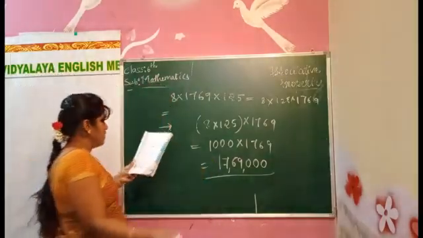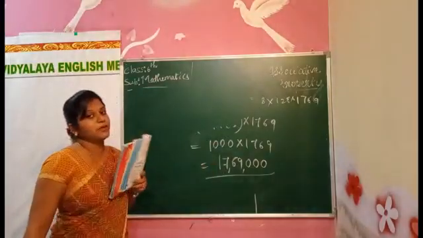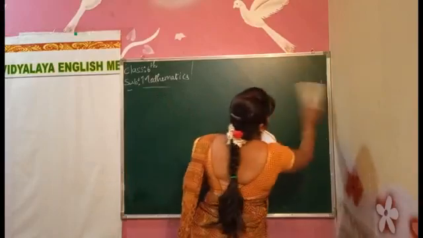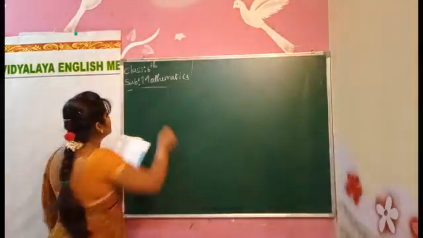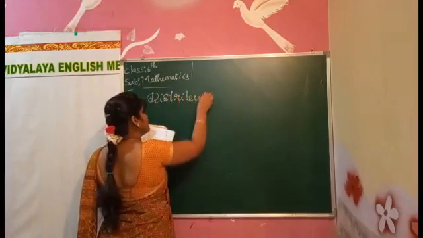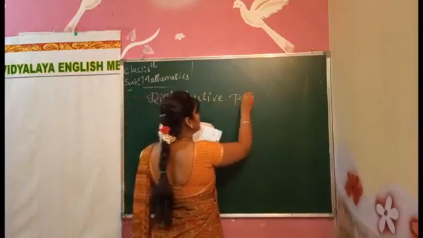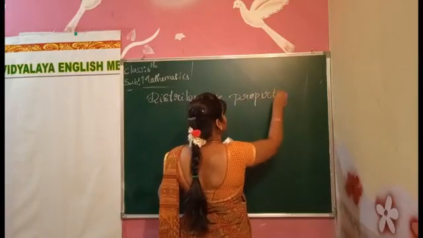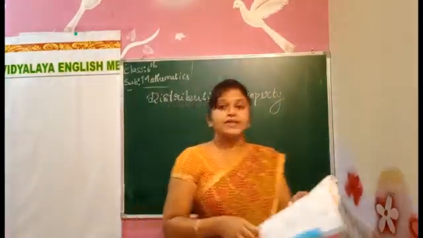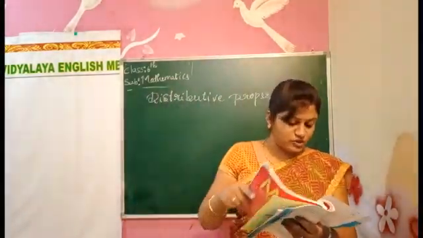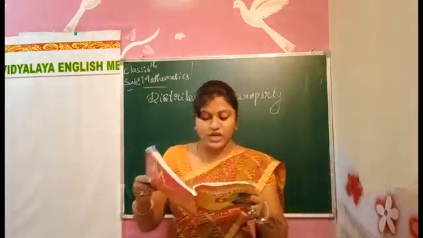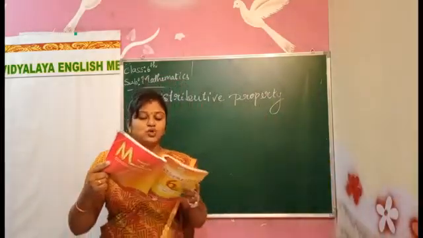Now we'll move on to the next property, that is the distributive property of whole numbers. In the distributive property, as we studied in the previous class also, here also we do the grouping, but when we have too many numbers.